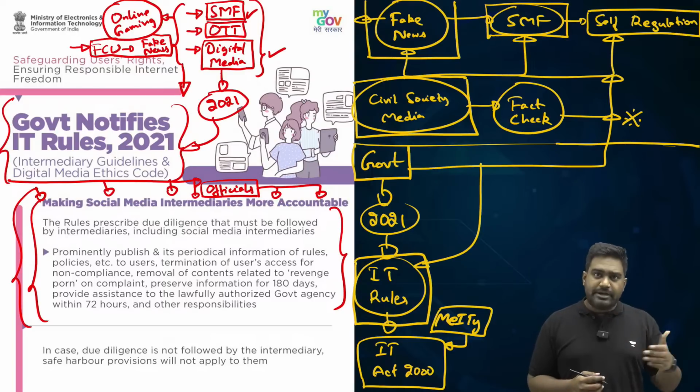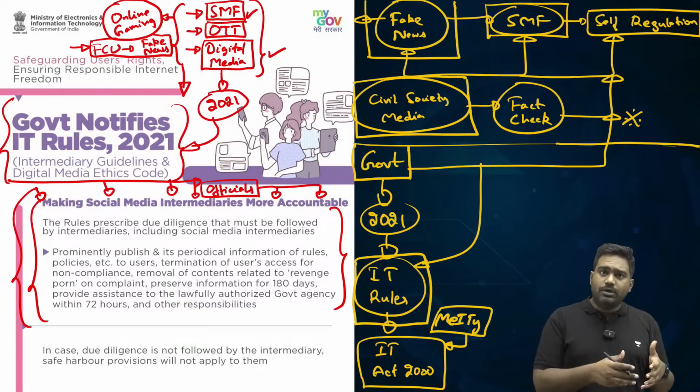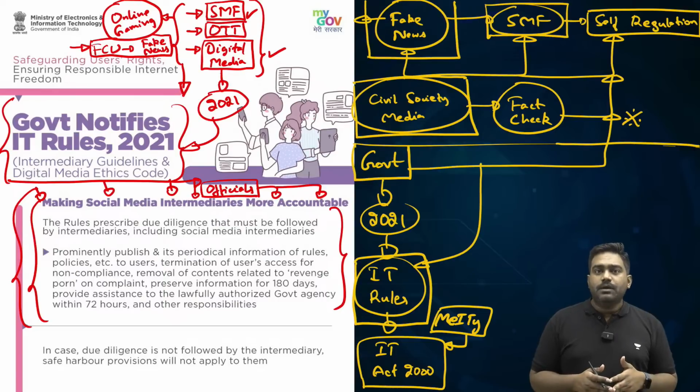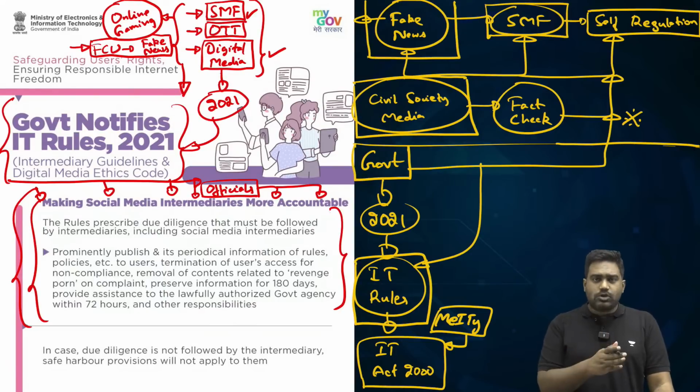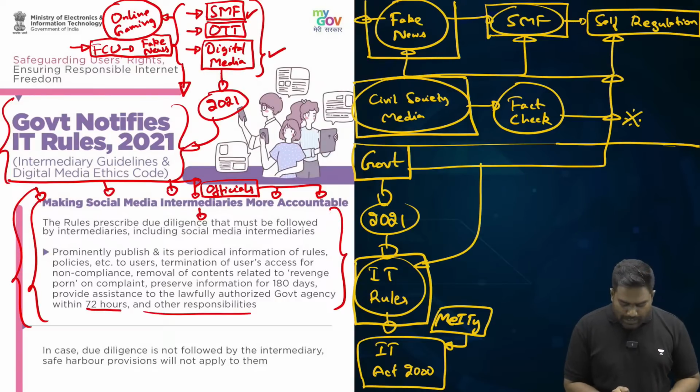There should be a grievance redressal officer who can receive complaints from the users. Users can flag any objectionable content, and the company should review the content, and if it violates the guidelines, it should be taken down. And if there is any serious violation, and if the government flags the content, orders the company to take it down, they have to oblige mandatorily within the given deadline, within 72 hours, right? Those companies will have to take action and take down such content.